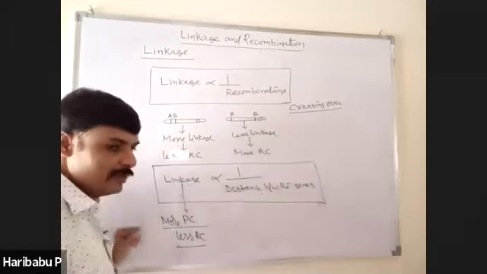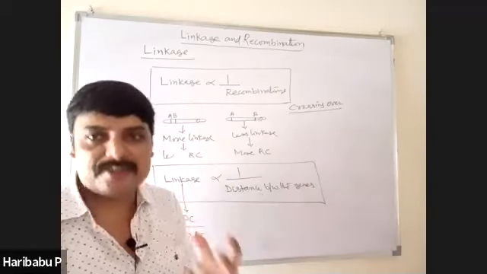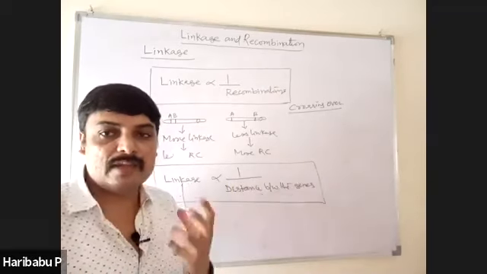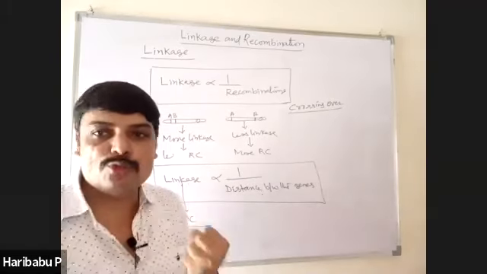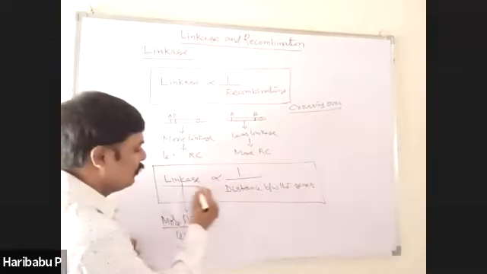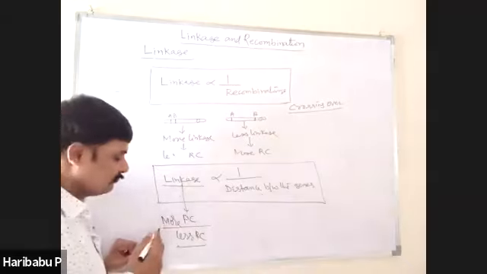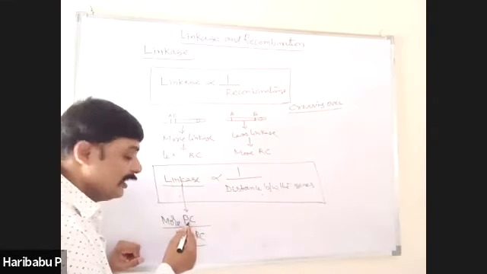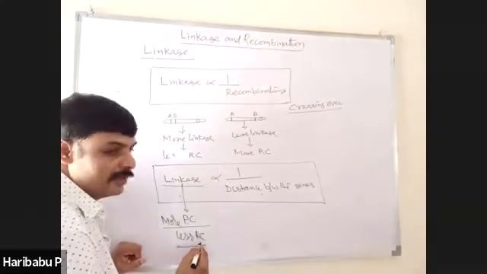That is why, if there are valuable traits in the parents, in order to preserve those valuable traits, linkage is useful. And if linkage is less, there are fewer parental combinations and more recombinations.